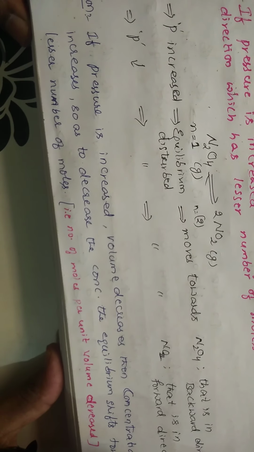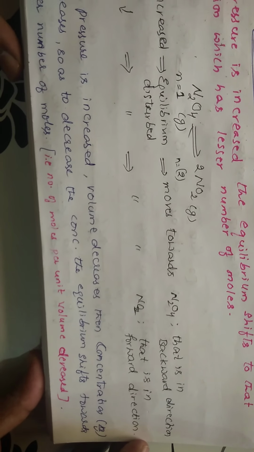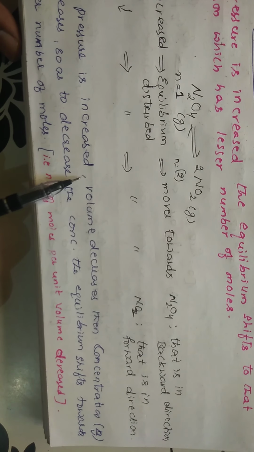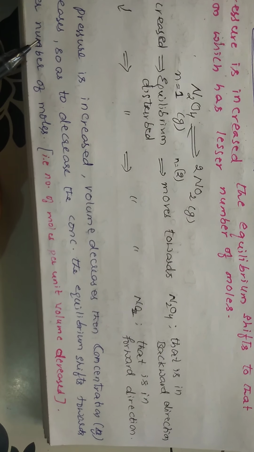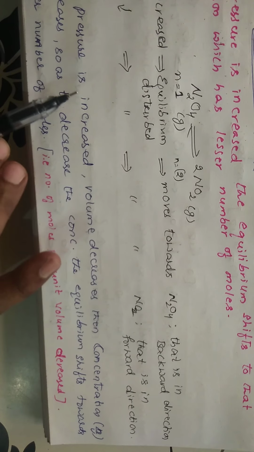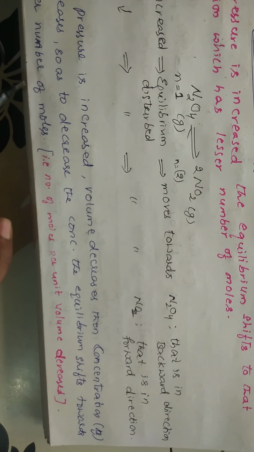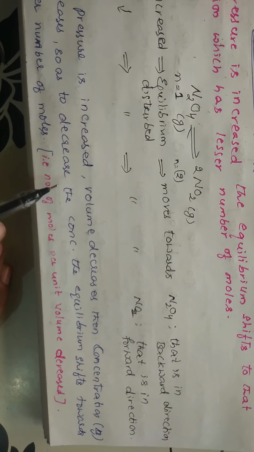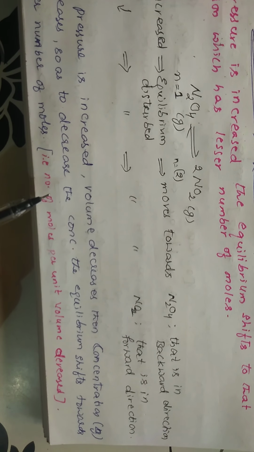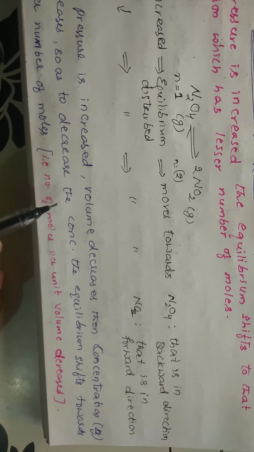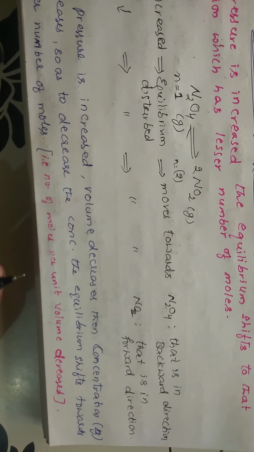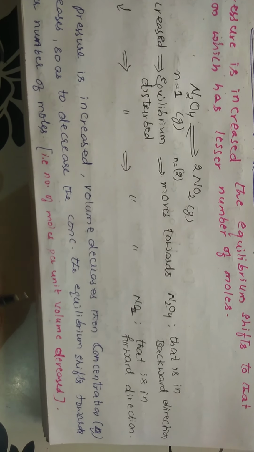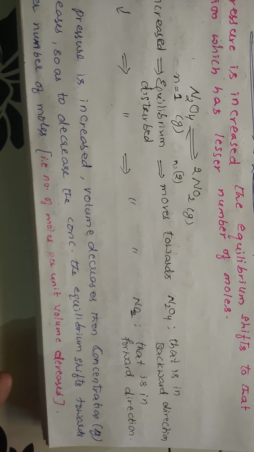Why is this happening? What is the reason for this? If pressure is increased, volume will decrease, according to Boyle's law, as we know. Then concentration increases. So if pressure is increased, the number of particles per unit volume will be more. Now we have increased the concentration, so how will the equilibrium shift? It shifts in the direction where the concentration is lower. When will it be lower? If the number of particles are distributed over a larger area, meaning per unit volume you get fewer moles.